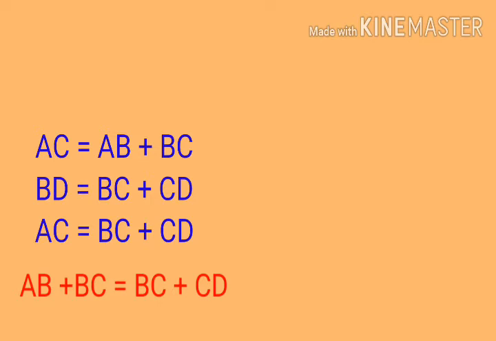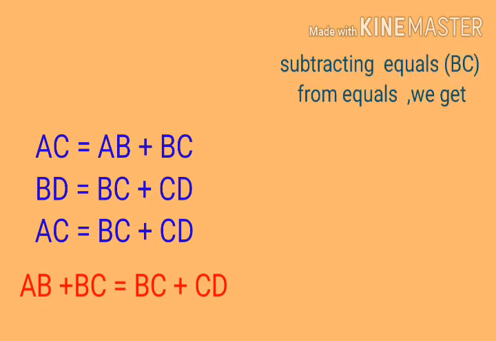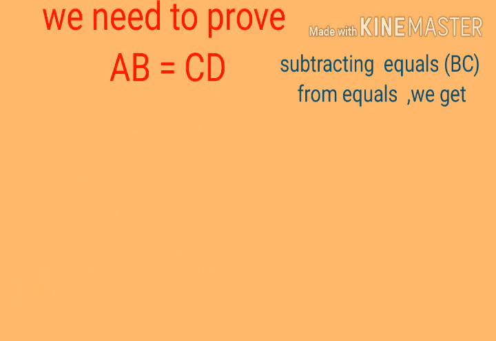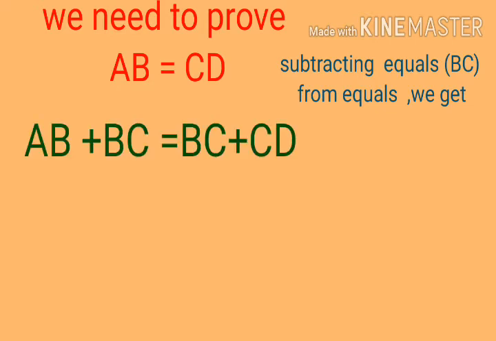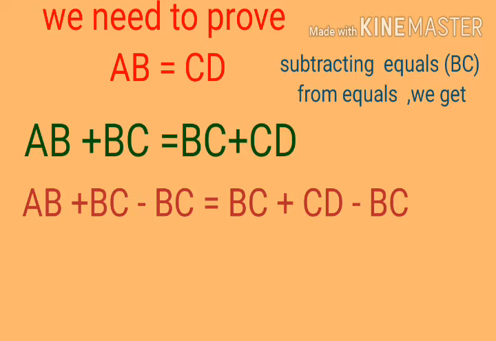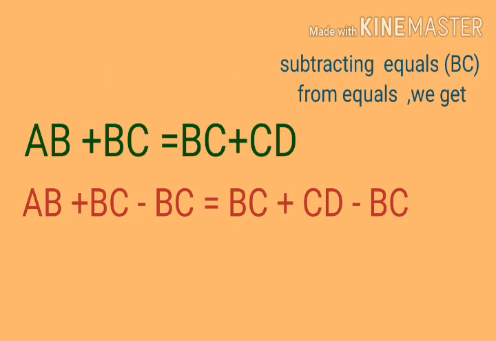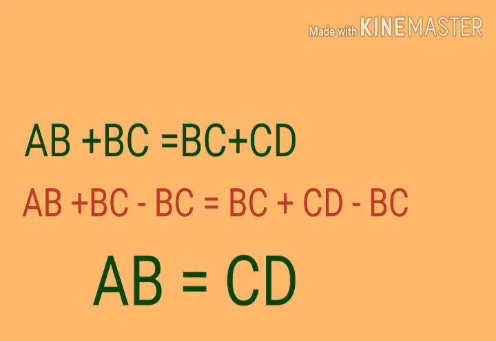Now subtracting equals from equals, what will we get? Here we need to subtract equals from equals. According to the question, what do we want to prove? AB equals CD. So from the equation AB plus BC equals BC plus CD, we need to remove BC. For that, we can subtract BC from both sides. That is AB plus BC minus BC equals BC plus CD minus BC. Now the BCs cancel, and at last we get AB equals CD.